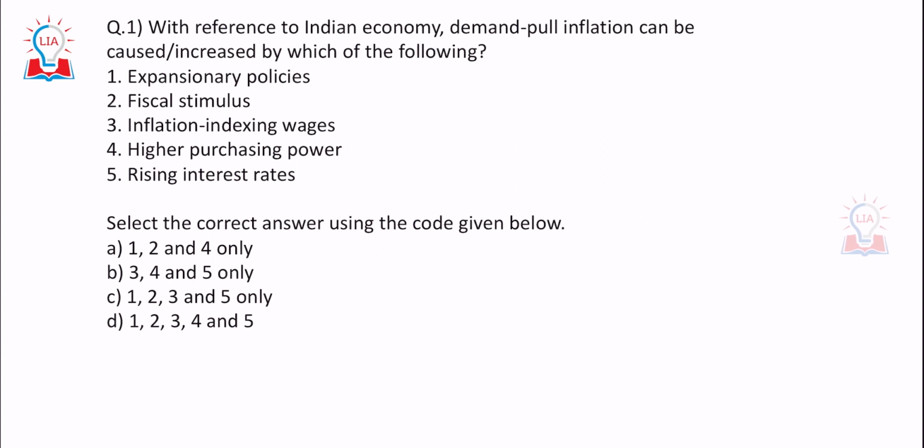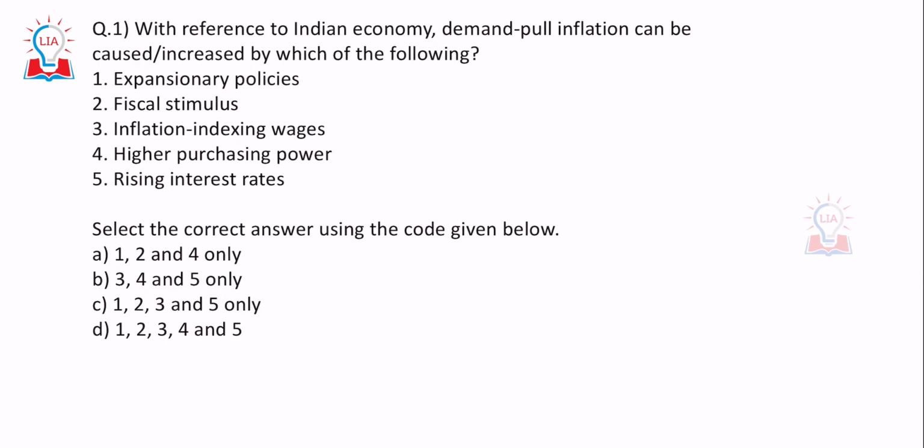Question number 1: with reference to Indian economy, demand pull inflation can be caused or increased by which of the following? It is asking about demand pull inflation, which essentially means that it has to somehow increase the purchasing power of the people, right? If the people have more money, then demand will automatically increase.